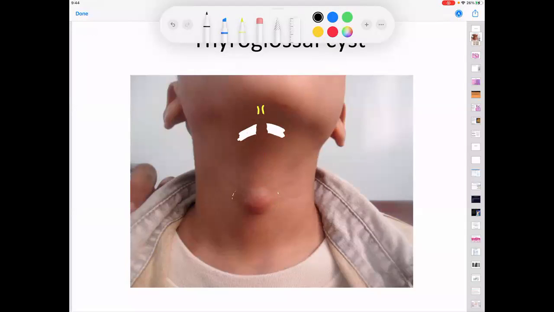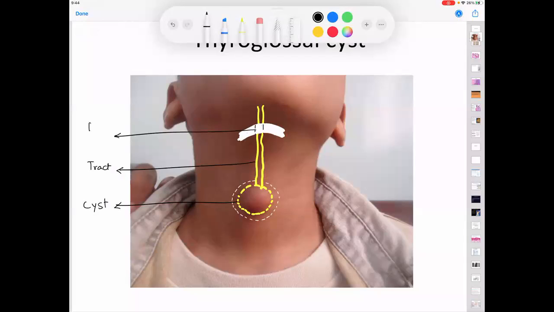The four things that are removed are the cyst, the tract, the body of the hyoid, and finally the muscle of the tongue.